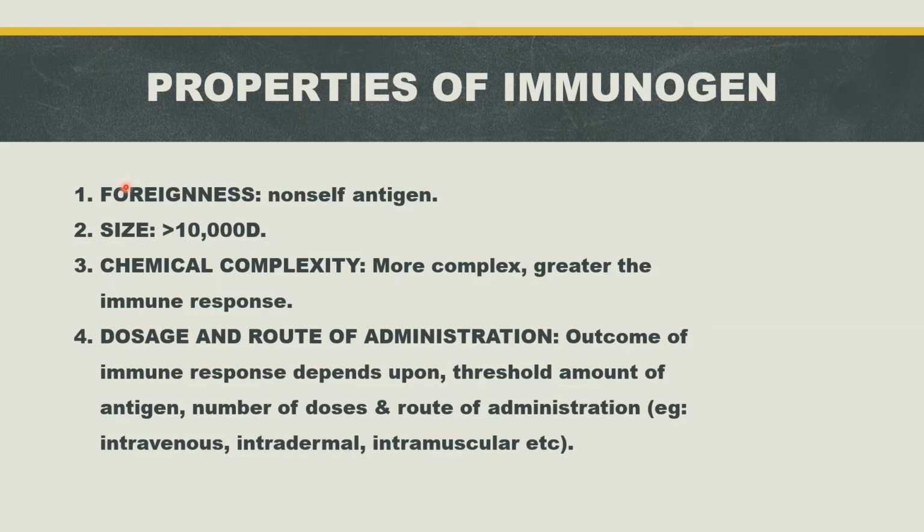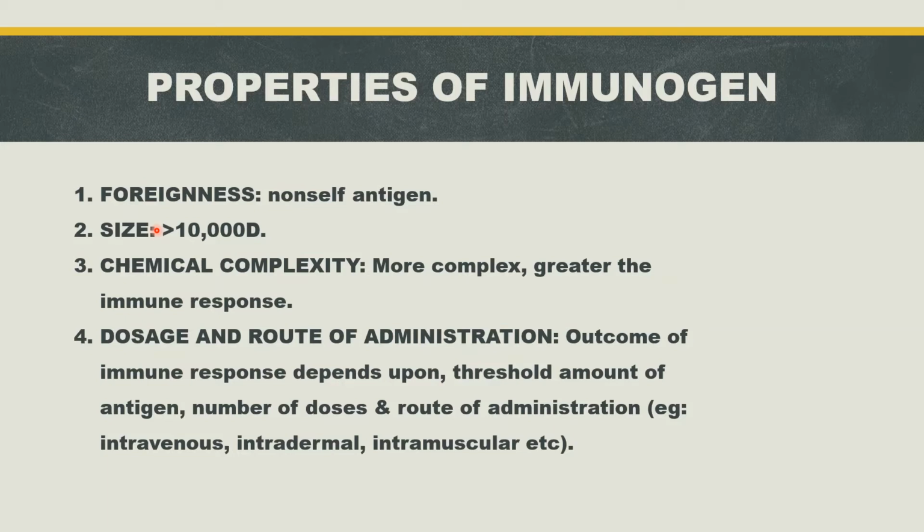Next property is size. The second requirement for being immunogenic is that the compound must have a certain minimal molecular weight. Relatively small substances have decreased immunogenicity, whereas larger substances have increased immunogenicity. So an immunogen must have molecular weight greater than 10,000 Dalton.